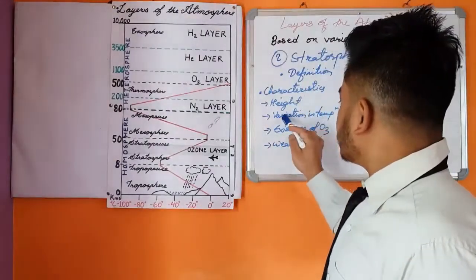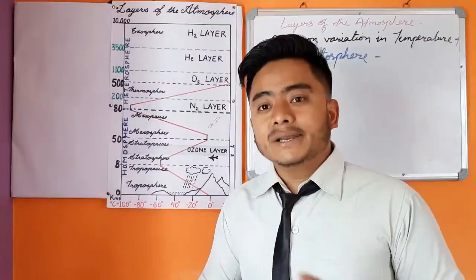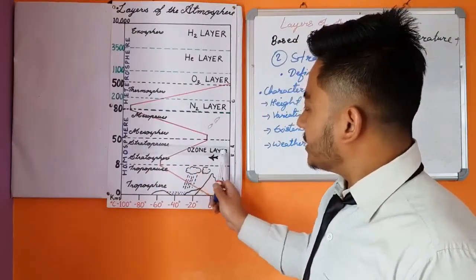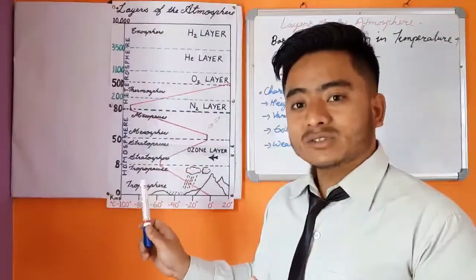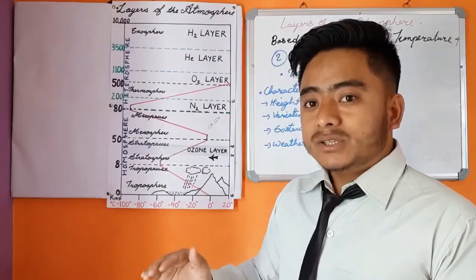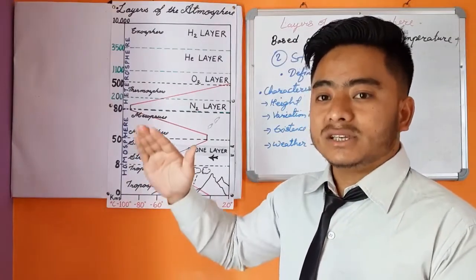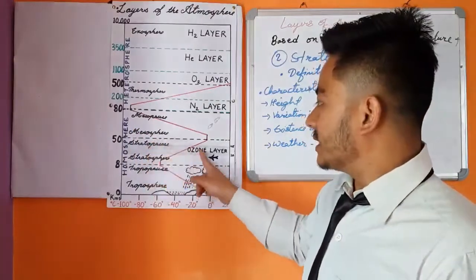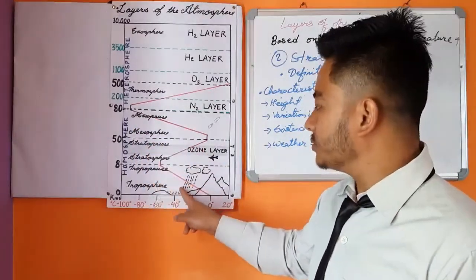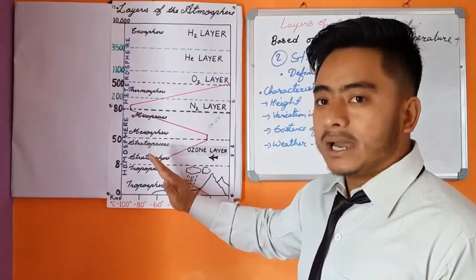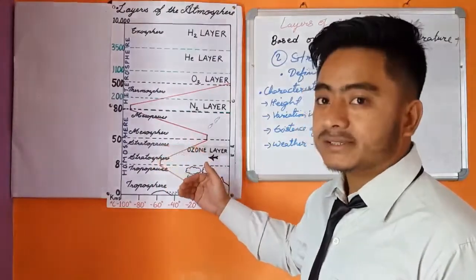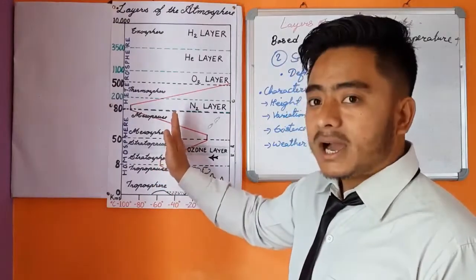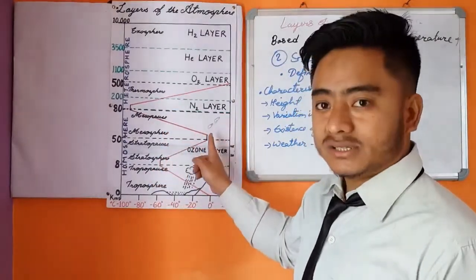The second characteristic is variation in temperature. In this layer of the atmosphere, the stratosphere, the temperature starts increasing. This is the peculiar characteristic of the stratosphere. When we studied the troposphere, with increasing height, the temperature was decreasing. But in the stratosphere, with increasing height, the temperature increases.